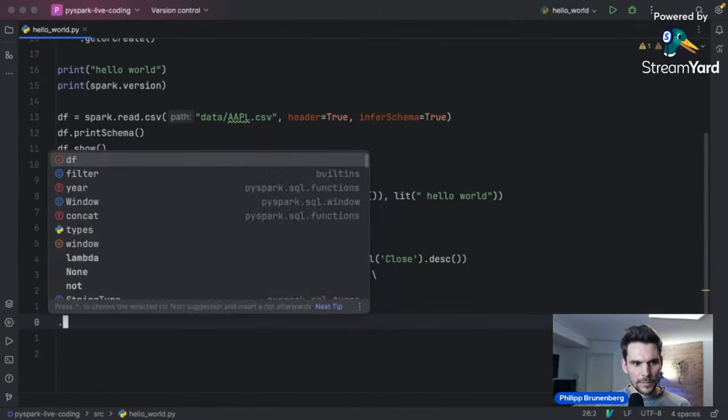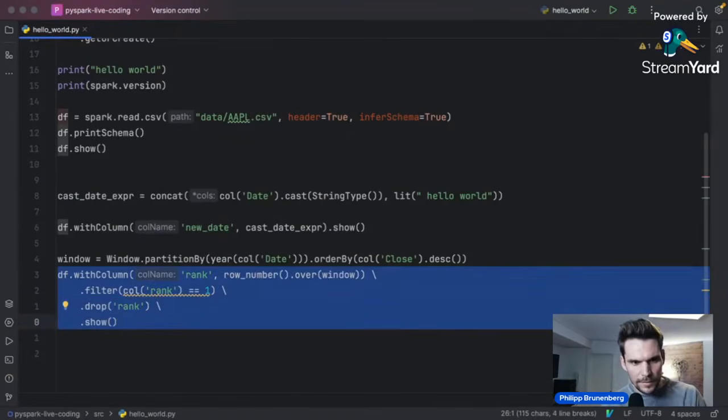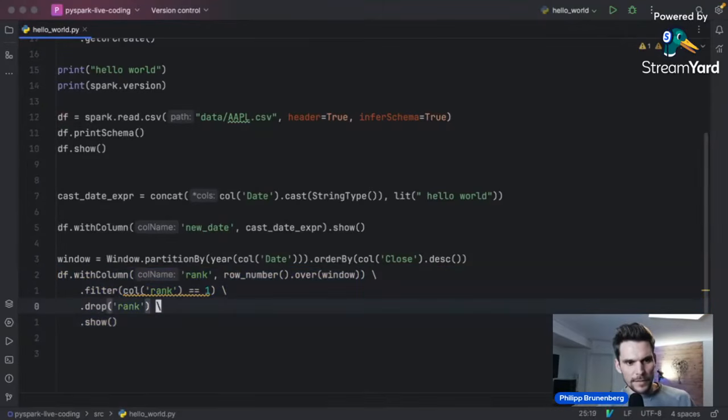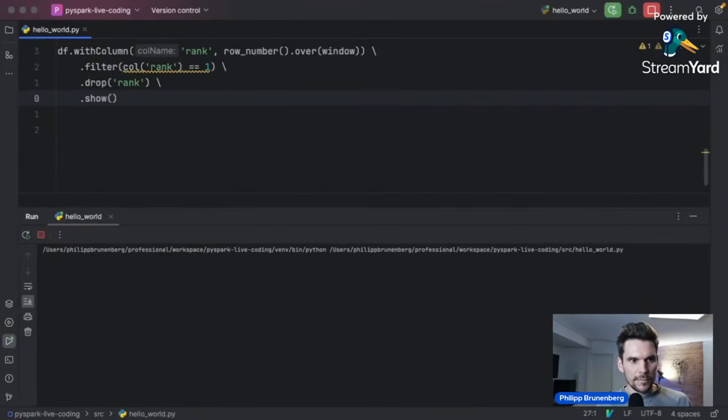And then, for example, we can say .show. And in Python, if we use multi-line statements, we will have to use this escape character here in the end to tell the interpreter that the line continues actually. And that should give us the highest closing prices per year.